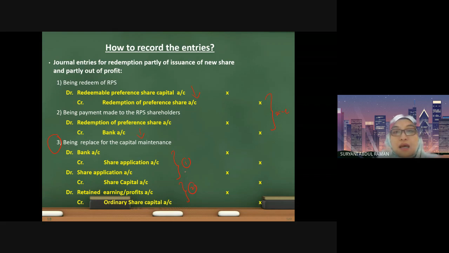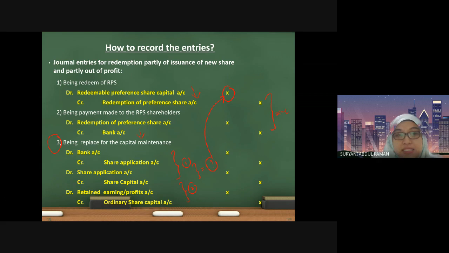However, the amount must tie back to the amount of shares that you have reduced.